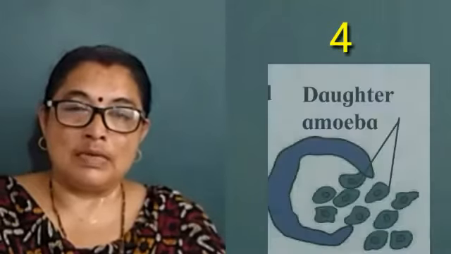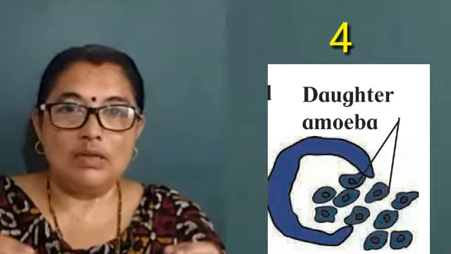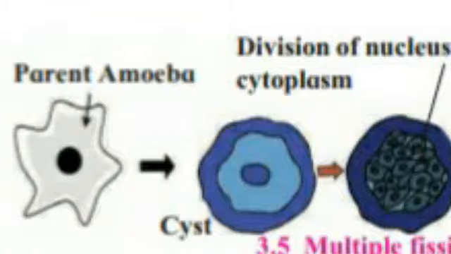And once the outer condition becomes favorable, that means when the rainy season starts, water starts accumulating, at that time the cyst will break and all these daughter cells will start moving into the water. This is multiple fission in case of unicellular organisms.